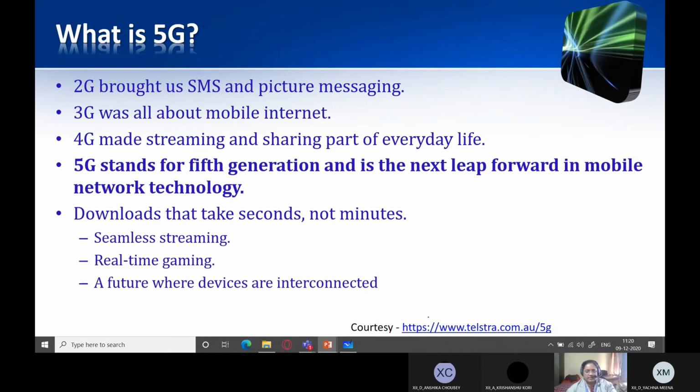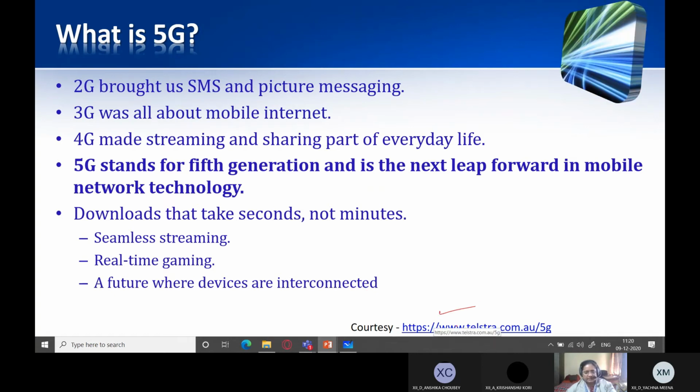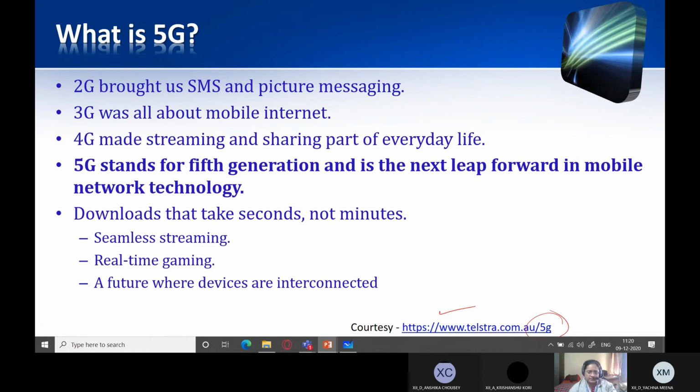I'll provide you this URL. All this information has been taken from this website. These tags were one-liners which just defined what was there in 2G, 3G, 4G and 5G. So I just liked that and pasted it. If you want more information, you can visit this website.